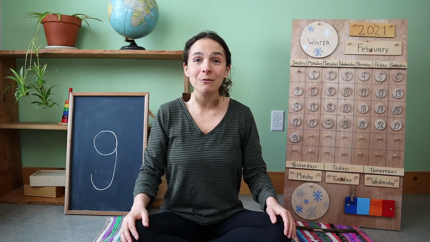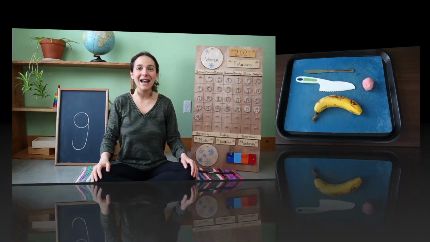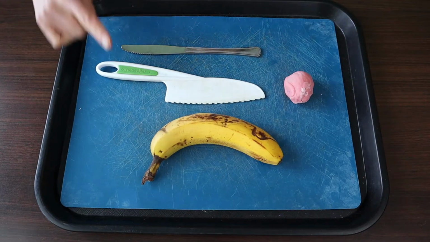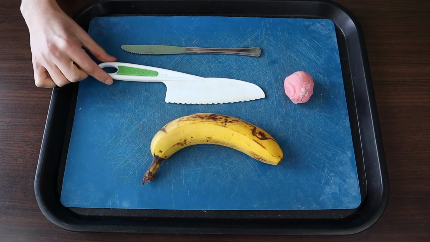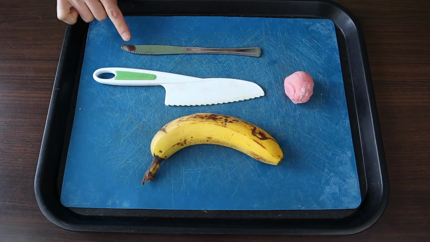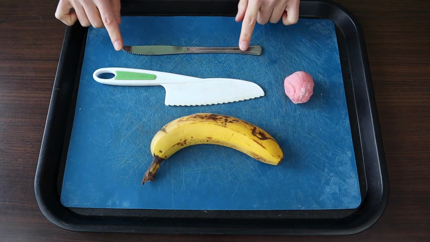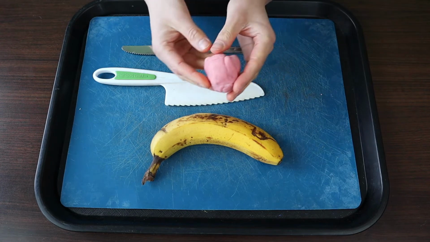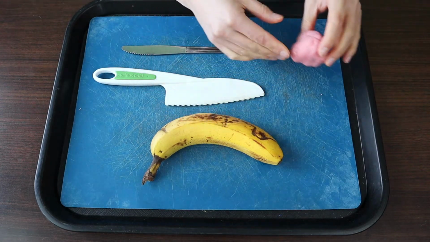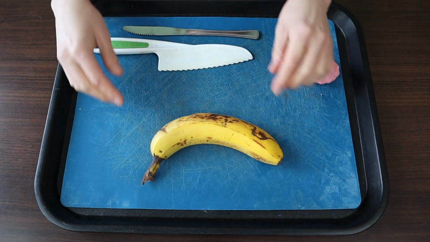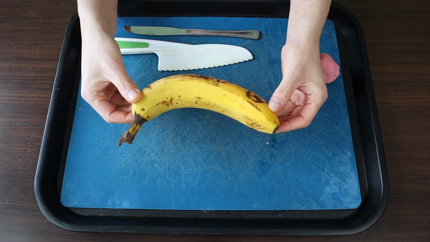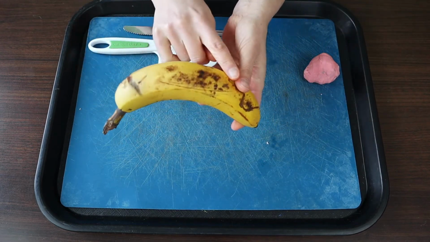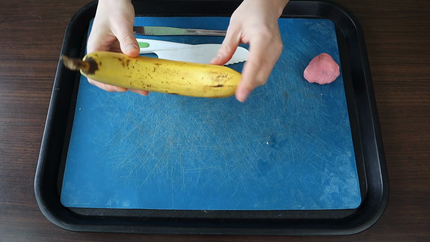Are you ready to see the work for the day? Let's go check it out. For today's work, you will need a banana, a kid-friendly knife, or a butter knife will work. And if you don't have a banana to use, Play-Doh can work just as well. So the first thing that you need to do is remove the banana peel.